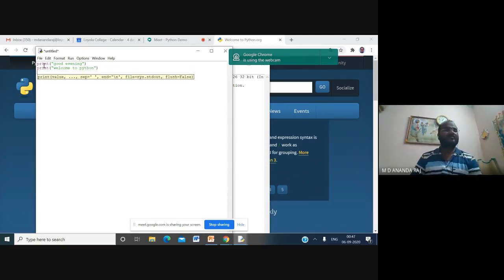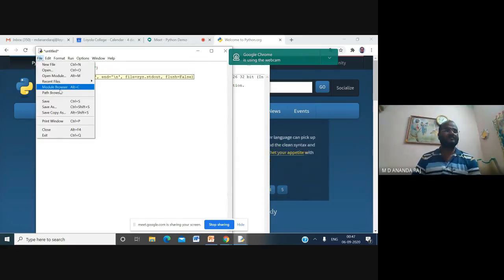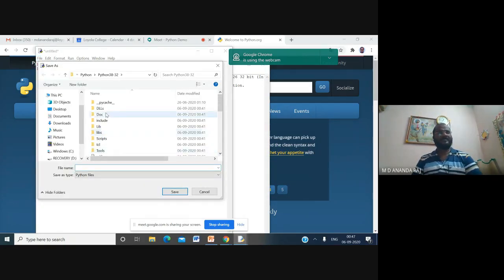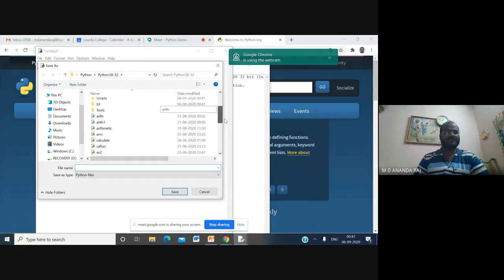Once you have typed the code, go to the File option, go to the Save option. Python will directly take you to the folder where you are supposed to save the file. You can see the folder called Python, Python 3.8, 3.8-32. This is where you are supposed to save all your files.